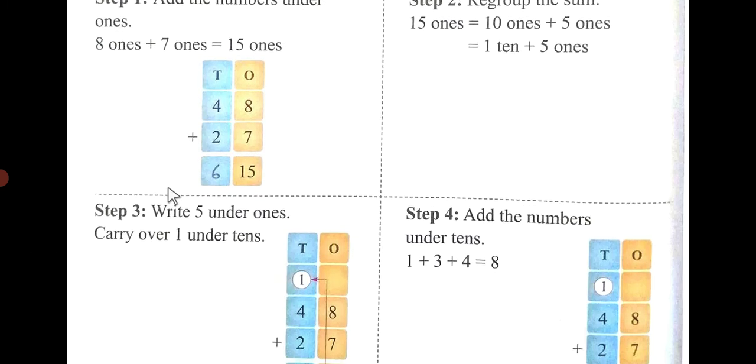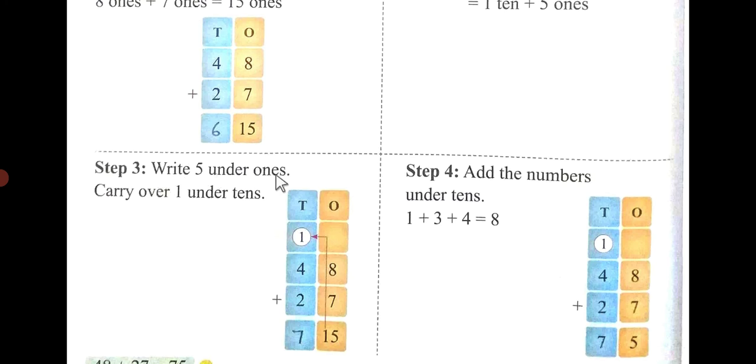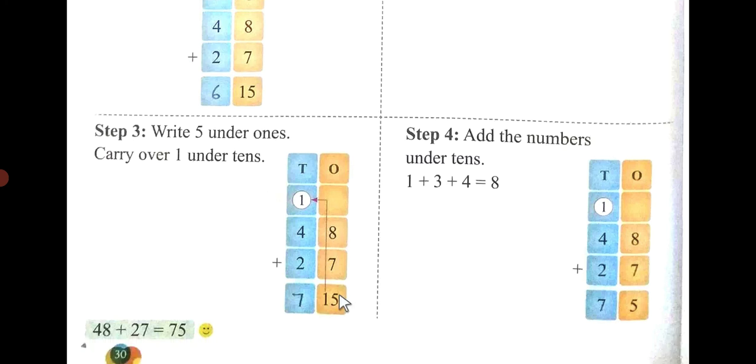So step 3, you can see here. Write 5 under ones, carry over 1 ten. See, 8 plus 7 is 15. You write here 5 and you carry over this number. 4 plus 2 is 6, and you carry over the number 1. You add it into this number, it will become 7. 4 plus 2 is 6, plus 1 is 7. So 48 plus 27 is equal to 75. You can see here the answer.